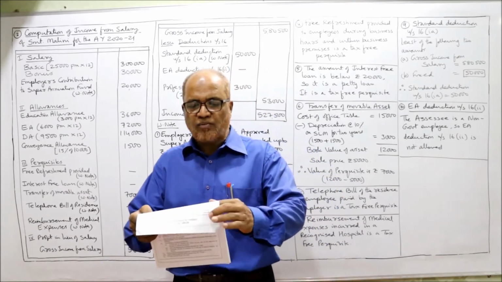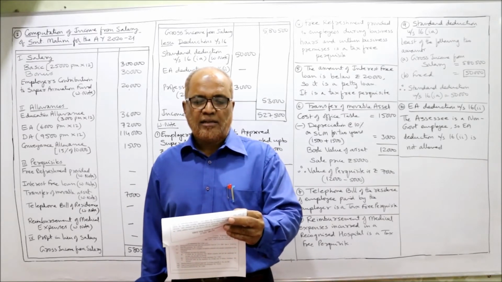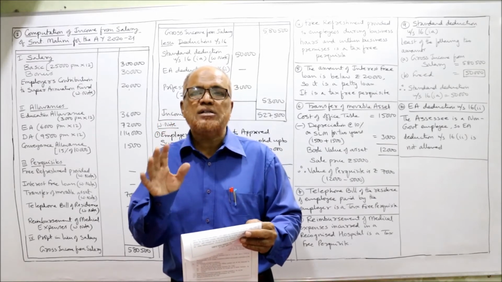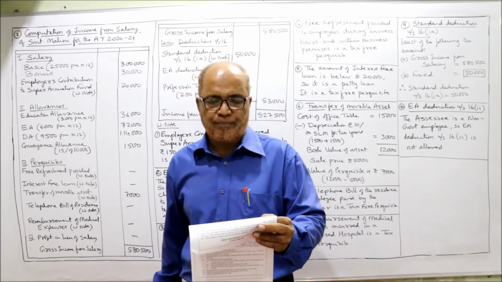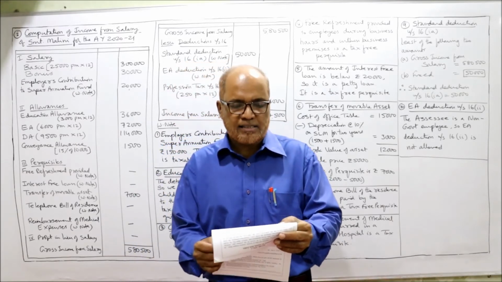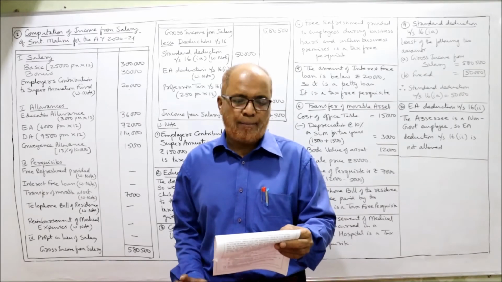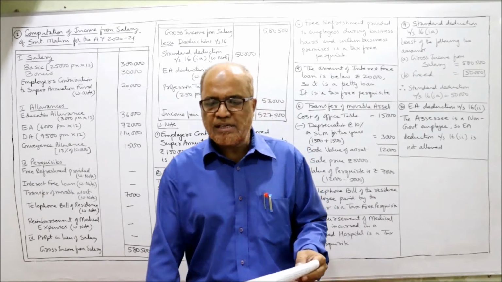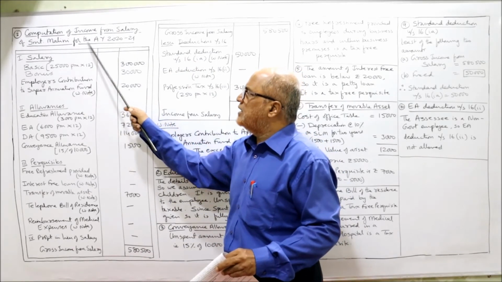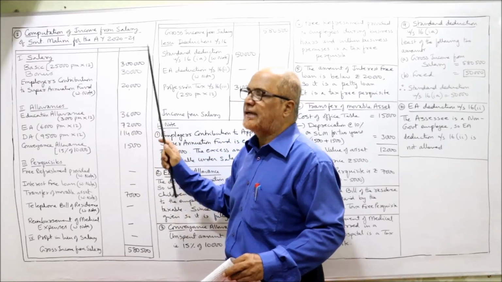Srimati Malini is working in a company since 1/10/1998. So when she is working in a company, it means she is a non-government employee. First point to remember. Her income particulars for the year ending 31st March 2020 are as under. Basic pay 25,000 per month. Then basic pay directly we will take. See here. Computation of income from salary of Srimati Malini for the assessment year. First basic pay 25,000 per month into 12, 3 lakh.